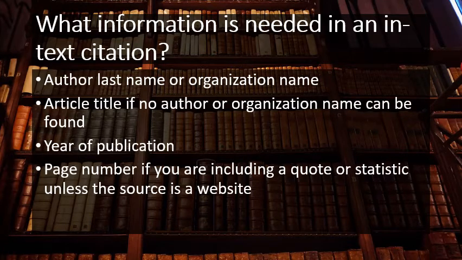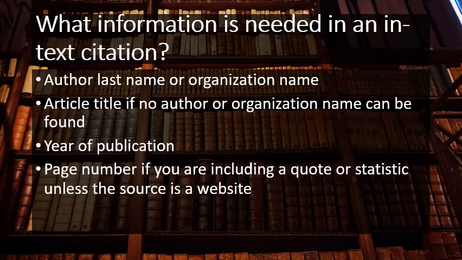What information is needed in an in-text citation? If you have the author's name, you need to include the last name, or if it's an organization or even a governmental agency, that's what you put in the in-text citation. If there is no author, organization, or governmental name, then you will use the article title. You always also give the year of publication.